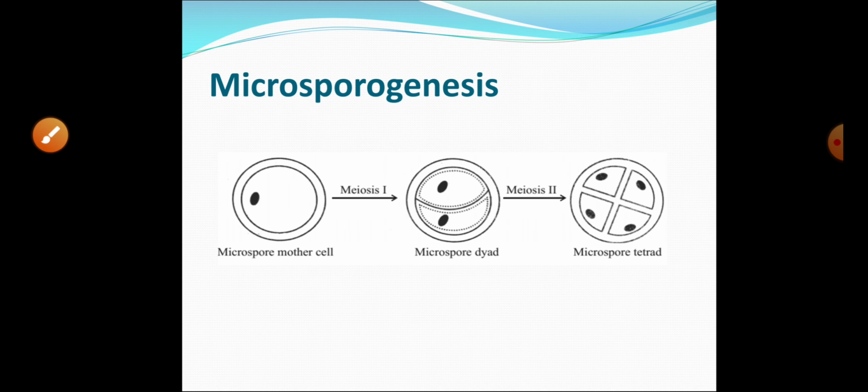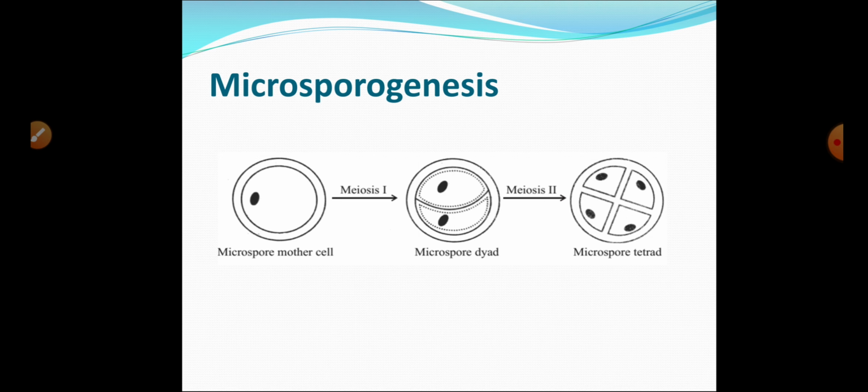So, that is the diagrammatic representation of microsporogenesis. This is one microspore mother cell which undergoes the first meiotic division, resulting in the formation of 2 cells.